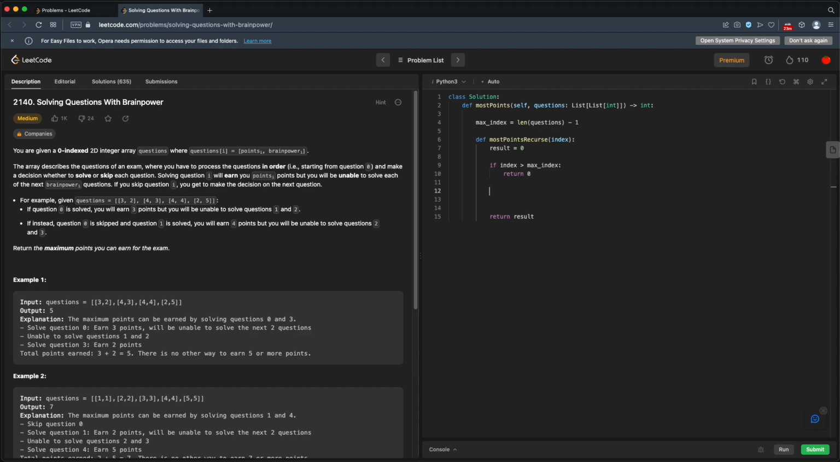So at this point, we have an index for a legitimate question. We have two options. Option 1, we just skip this question and go on to the next. Option 2, we do this question, but that means we can't do the next brainpower questions. So let's unpack this a little bit. We have option 1, and this is, we just skip this question. So we can call our mostPointsRecurse on index plus 1, because we're going to skip the question at this index, so we just move on to the next question.